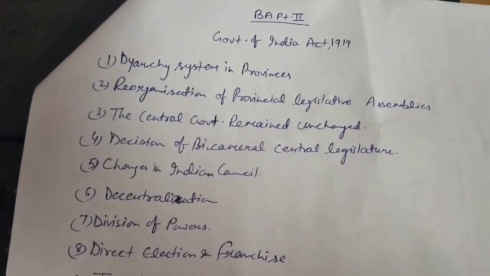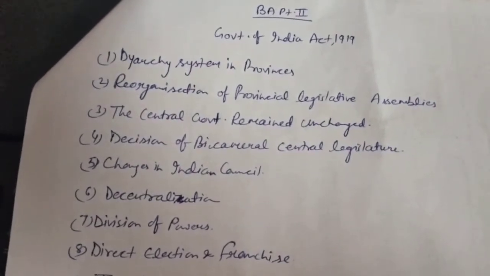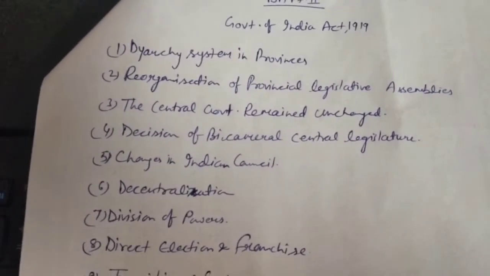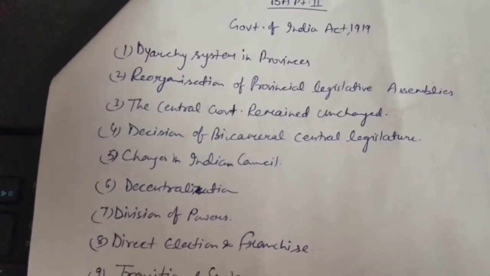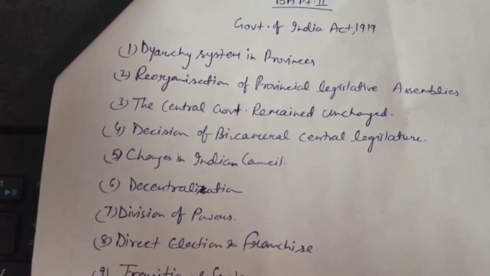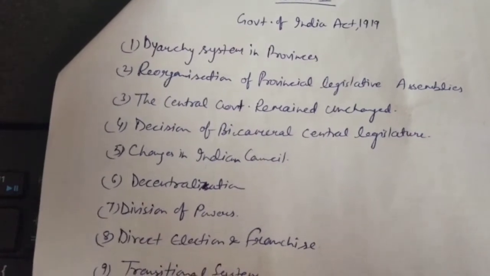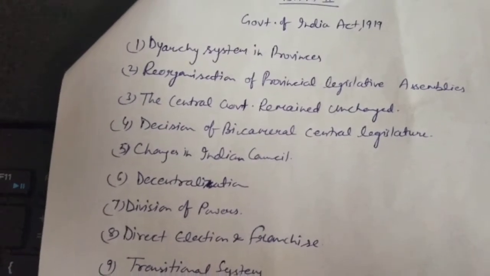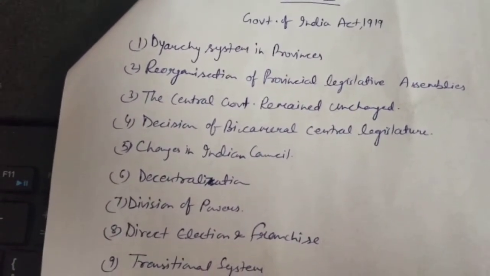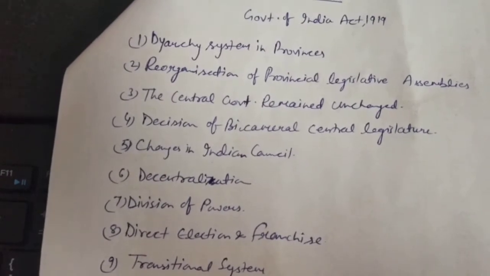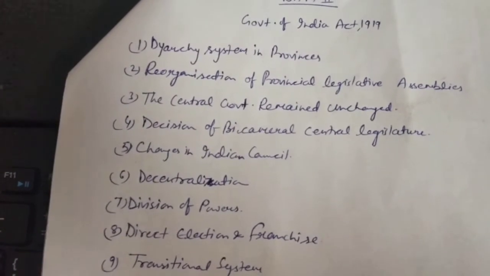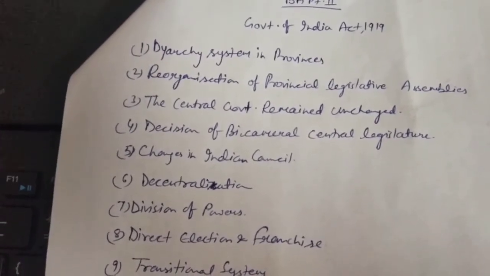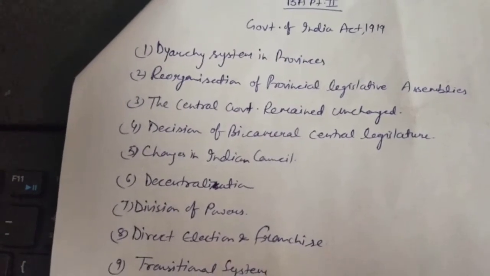it introduced the diarchy system, or partial responsible government, in provinces. Through this act, diarchy was introduced at the provincial level, and it means there will be a dual set of government, accountable and not accountable, and the provincial government or system was divided in two parts. First one was the reserved half, second one was the transferred half, and the subjects in the reserved half were like justice, police,